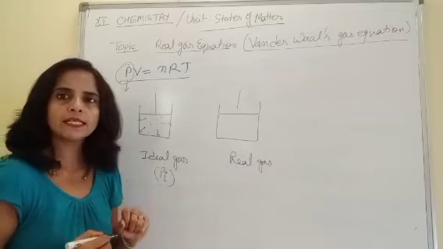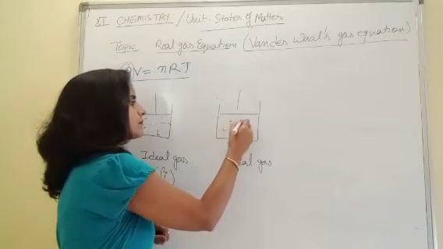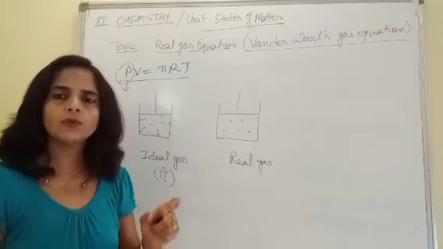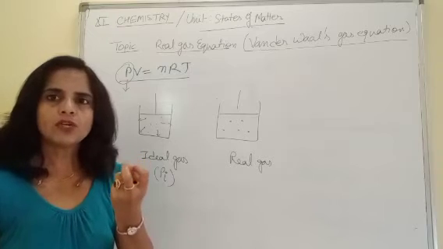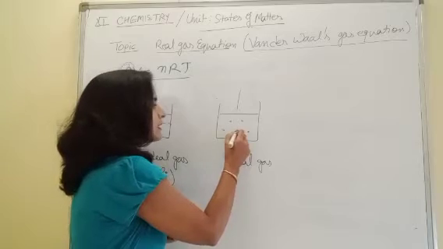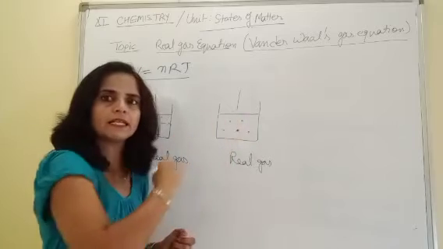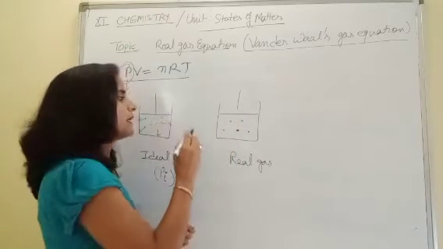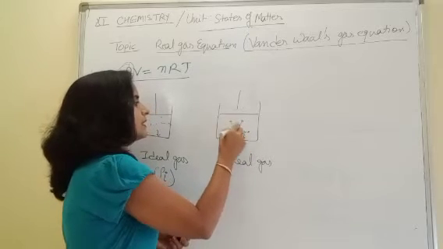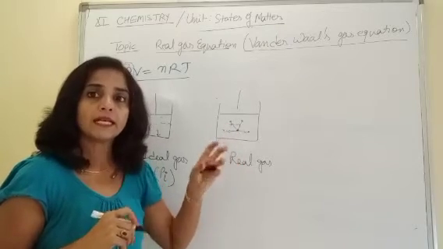Now, just check for the real gas. How does the pressure come for real gases? Again, due to bombardment of particles with the walls of the container. But we know in real gases, force of attraction between particles is present. So if we take this particle, it experiences force of attraction from the surrounding particles. The surrounding particles are attracting this particle towards themselves, in this way.